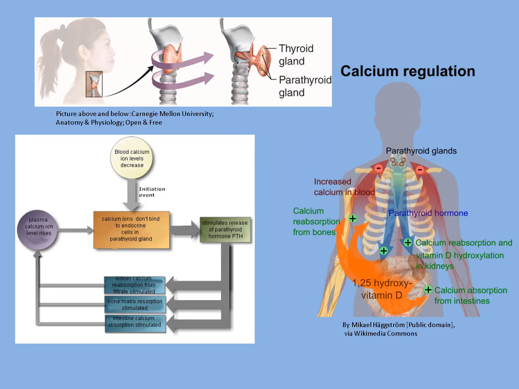The four tiny parathyroid glands are usually located on the posterior surface of the thyroid gland. Chief cells synthesize and secrete parathyroid hormone, PTH. PTH acts to increase blood calcium levels, while calcitonin produced in the thyroid gland acts to decrease blood calcium levels.